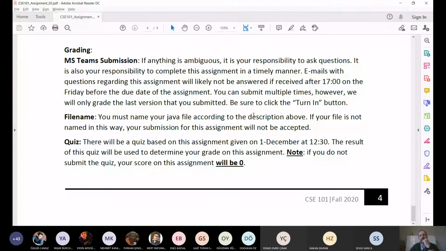Like I said, I won't go too much in depth. One thing I also want to point out: make sure you click the turn-in button. Some of you contacted us in the hours after the final deadline to say, I uploaded it days and days ago, but I forgot to click the turn-in button. We are coming up with a solution for those students in that situation. This time you should have learned now, so we'll strictly enforce the late policy for this assignment and any assignments going forward.